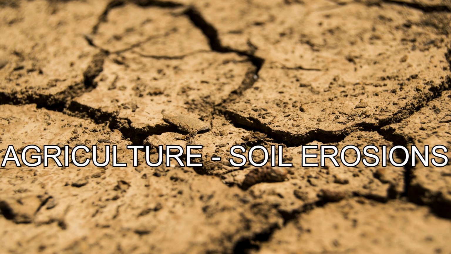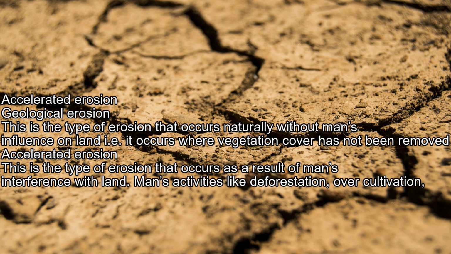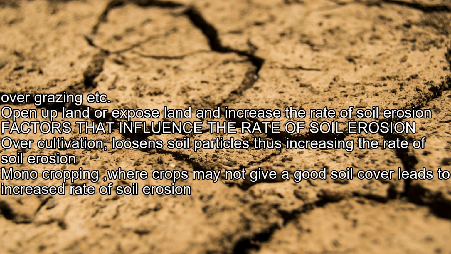Accelerated erosion. Geological erosion is a type of erosion that occurs naturally without man's influence on land, i.e., it occurs where vegetation cover has not been removed. Accelerated erosion is a type of erosion that occurs as a result of man's interference with land. Man's activities like deforestation, overcultivation, overgrazing, etc. open up land or expose land and increase the rate of soil erosion.